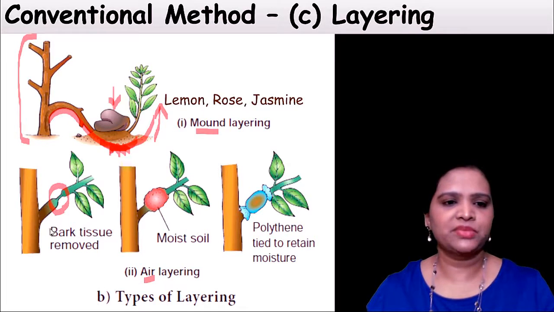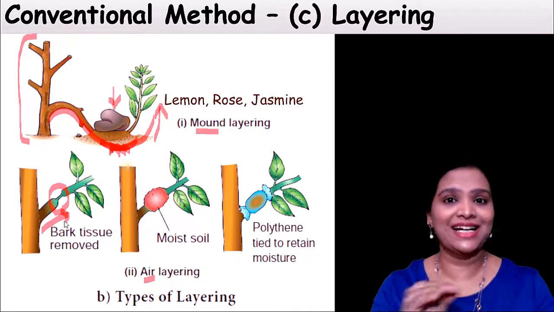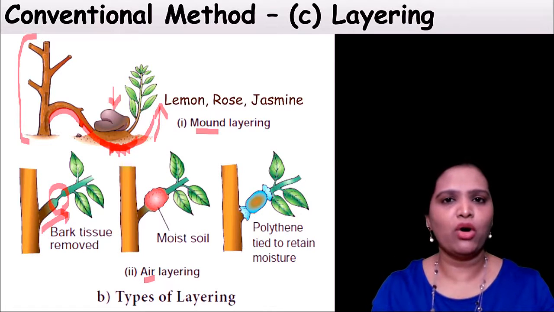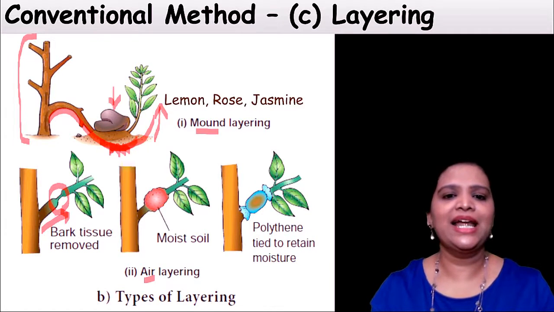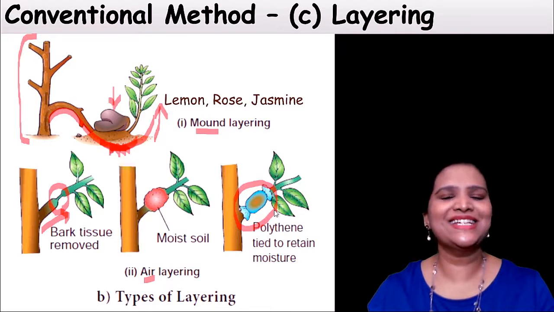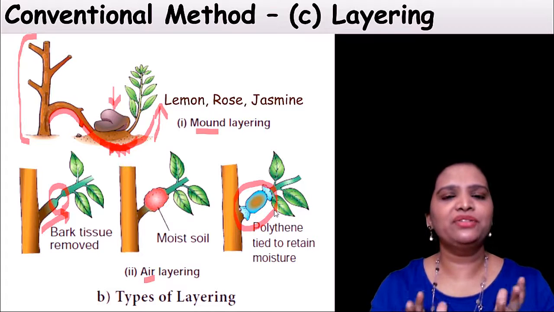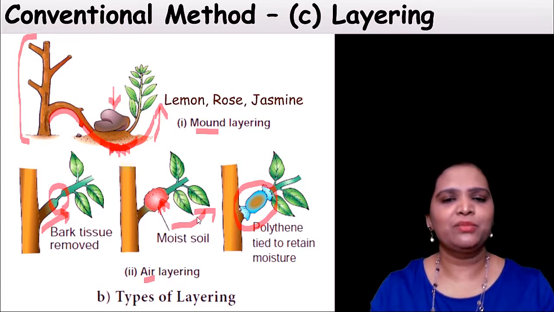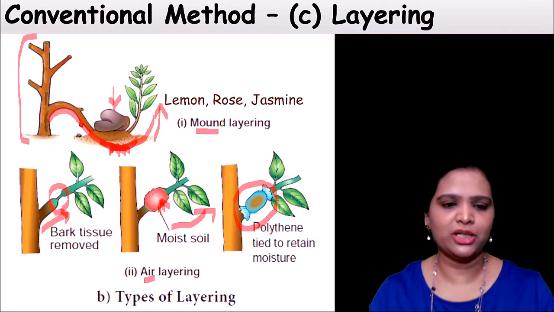So this is the plant, just a part of the bark is sliced, not fully cut, just a few tissues you remove, and then cover it with moist mud or soil and protect this with polythene just to retain the moisture. After a few days, in this part the roots will develop, and from this a new plant will be produced. So this method is called air layering. This is also one conventional method.